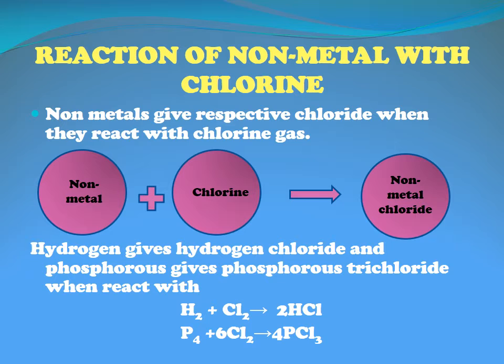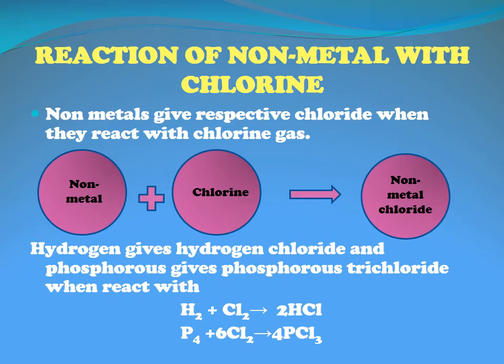Reaction of nonmetals with chlorine. Let us study how nonmetals react with chlorine. Nonmetals give their respective chlorides when they react with chlorine gas. In the slide you can see that nonmetals react with chlorine and form nonmetal chlorides. Two examples are given here. Hydrogen gives hydrogen chloride. Phosphorus gives phosphorus trichloride when they react with chlorine.